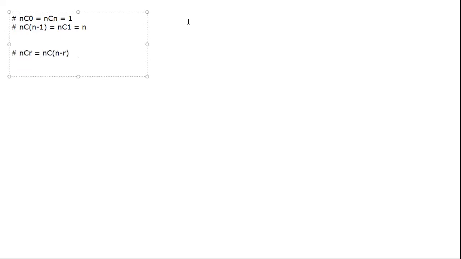Now, why is this useful? Let's come to how to calculate an NCR. If I give you something like 7C3, how do you calculate it? Ideally the formula is n factorial over r factorial times (n minus r) factorial, all that stuff, which is very lengthy. The shortcut is to focus on the 3. Starting with 7, write down 3 numbers in decreasing order: 7, 6, 5. Divide the entire thing by 3 factorial. The 6 cancels out with the 3 factorial, so you have 35. It's a very easy calculation.